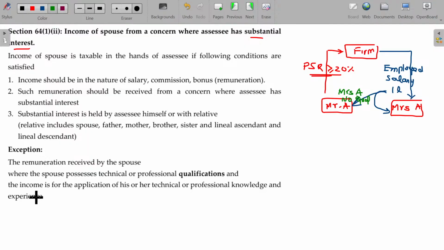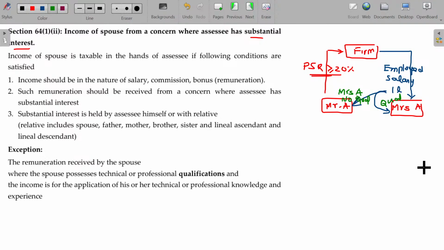No sir, Mrs. A also has a qualification. Then this 1 lakh is not required to be clubbed, it is taxable only in the hands of Mrs. A. So will it be the other way, sir? If Mrs. A has more than 20%, and Mr. A gets the employment without any qualification, that time also it is going to be clubbed only in the hands of Mrs. A.